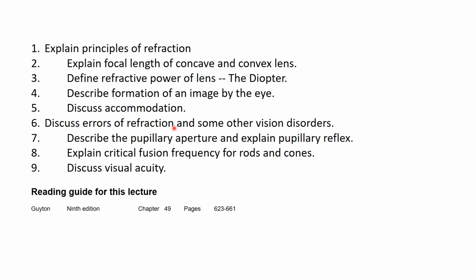So these are the objectives of this lecture.